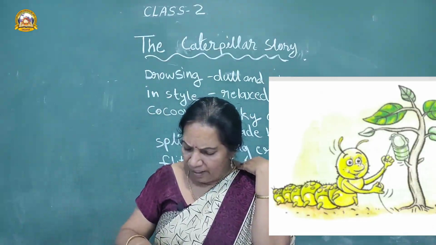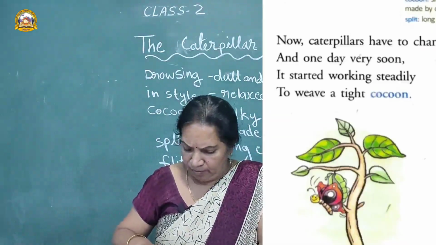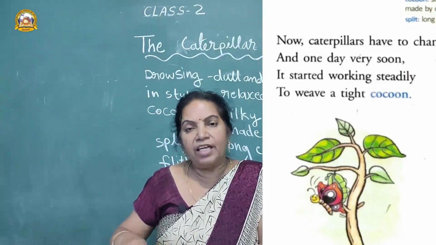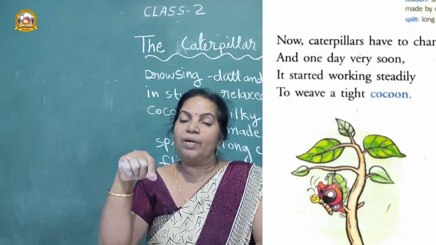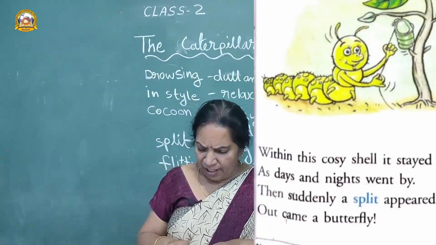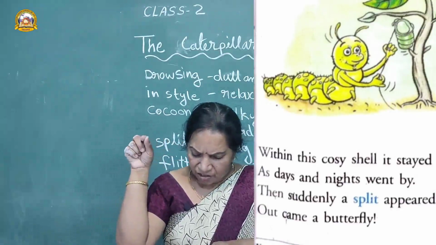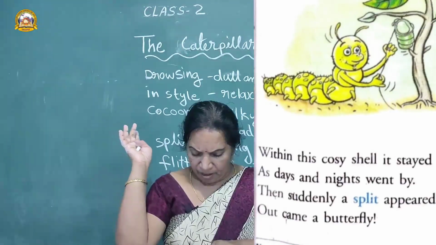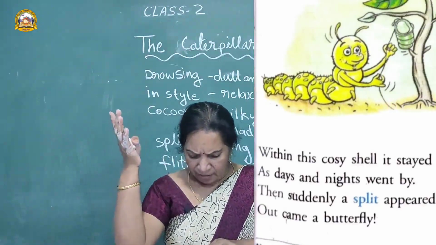See, now caterpillar have to change. Now one day, very soon, it started working steadily. It wove a tight cocoon. इसने एक cocoon बनाया. उसका अंदर है अभी caterpillar. Within this cozy shell it stayed. ये cozy shell का अंदर रहते थे. As days and nights went by, ऐसा दिन रात निकल गया. Then suddenly a split appeared.